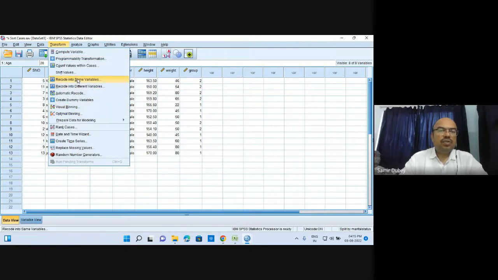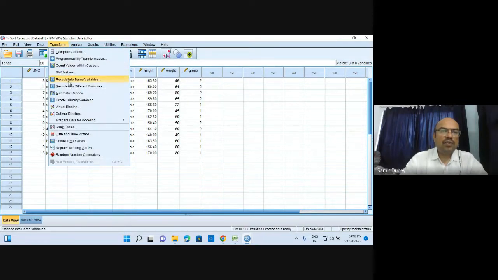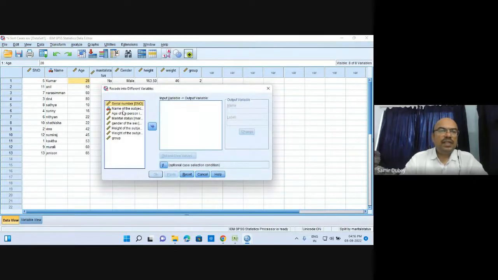We have two different options. The file can be recoded so that the variable is replaced by another, target variable. Alternatively, another variable can be added to the existing variables. This is what we do in recoding. Now let us first recode into different variables. Let us recode age. We are recoding age, and the age has been recoded.